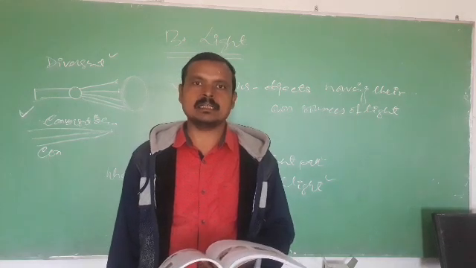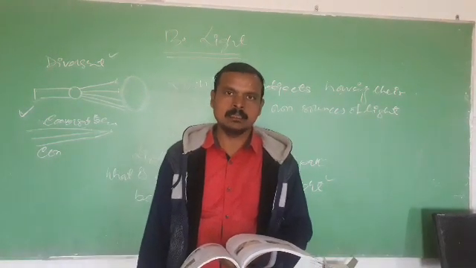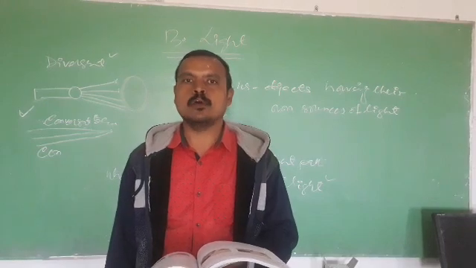Accordingly, objects are classified into three types: transparent, translucent, and opaque objects.